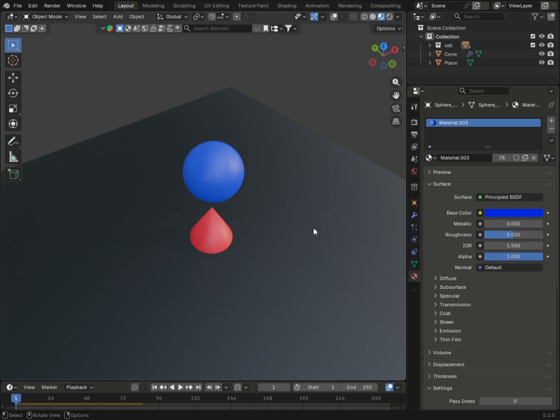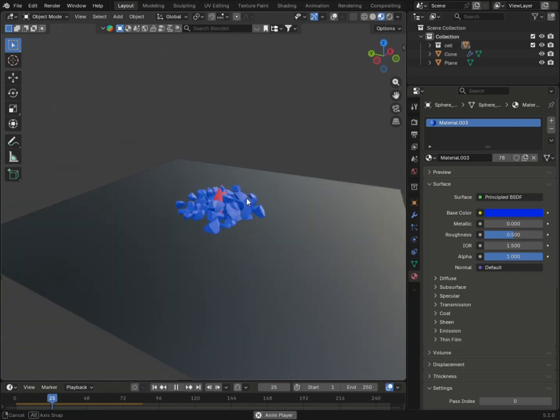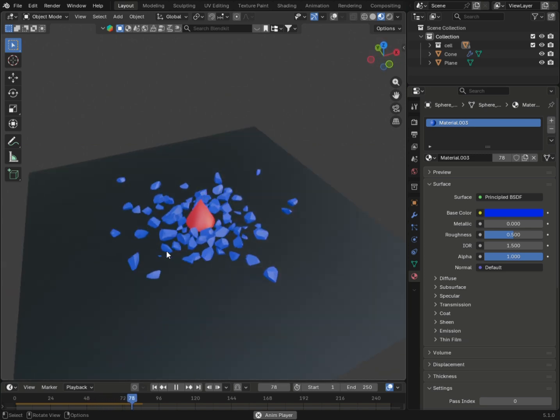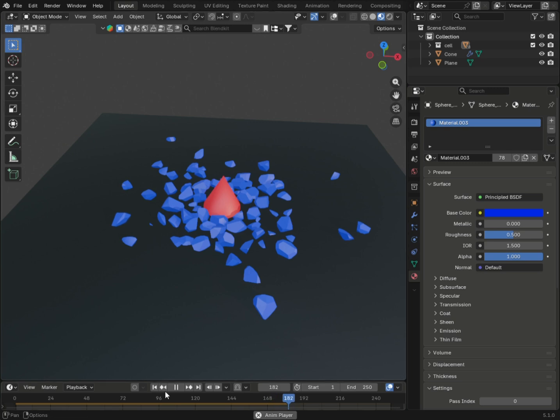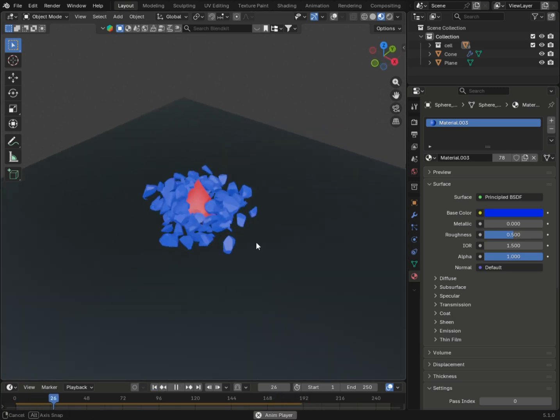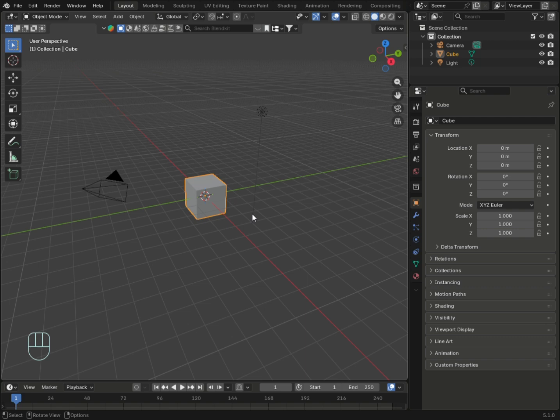Hello everyone, today I will show you how to make this type of breaking animation. This is so easy to make in Blender. So let's get started. First open Blender, select everything with Ctrl+A and delete.